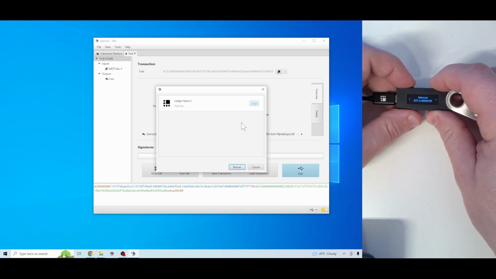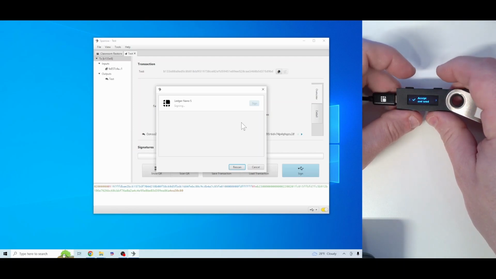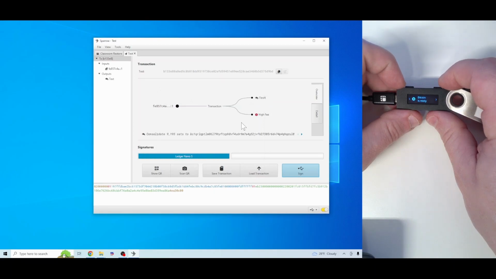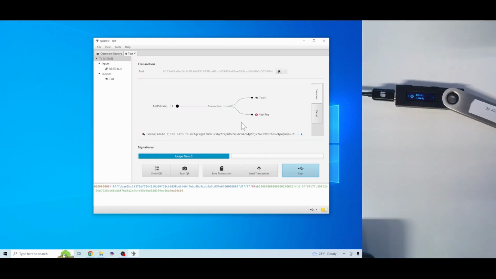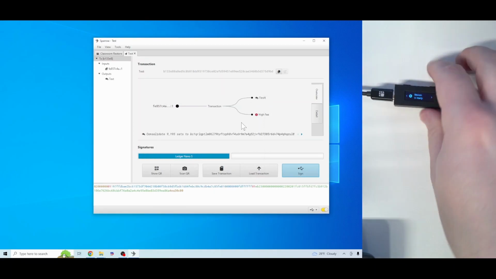And finally, it's going to ask us to confirm the amount that we're sending, the address we're sending it to, and also the fees. We're going to click accept and send. And there we go. We've signed with one of our 2 keys.